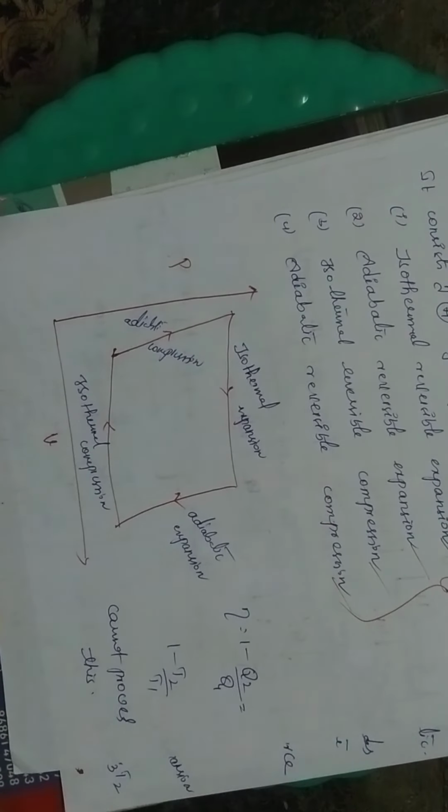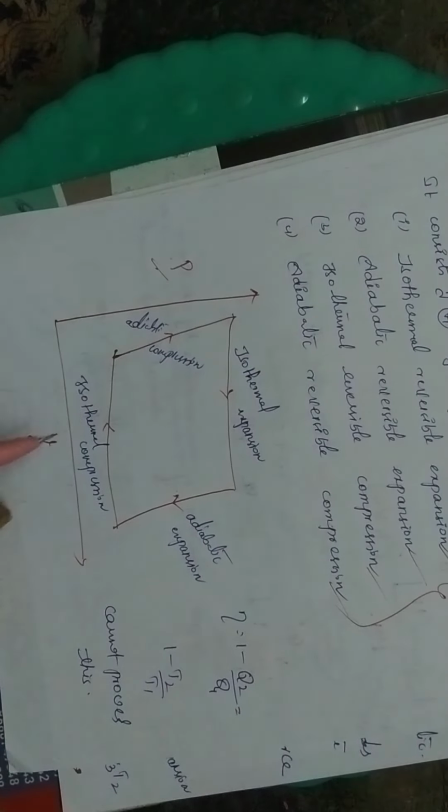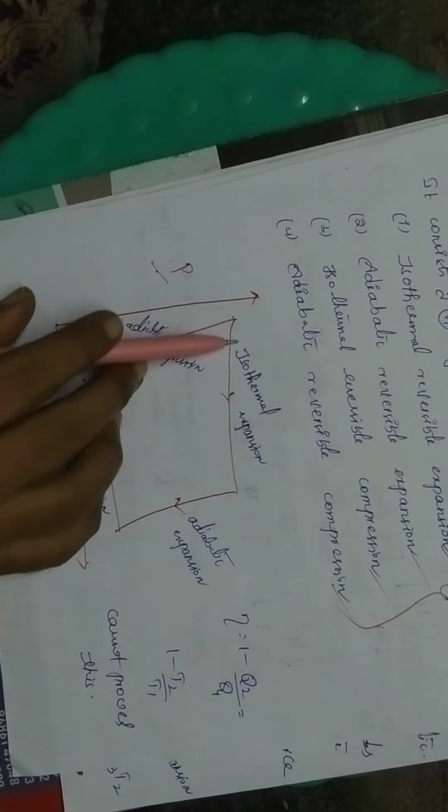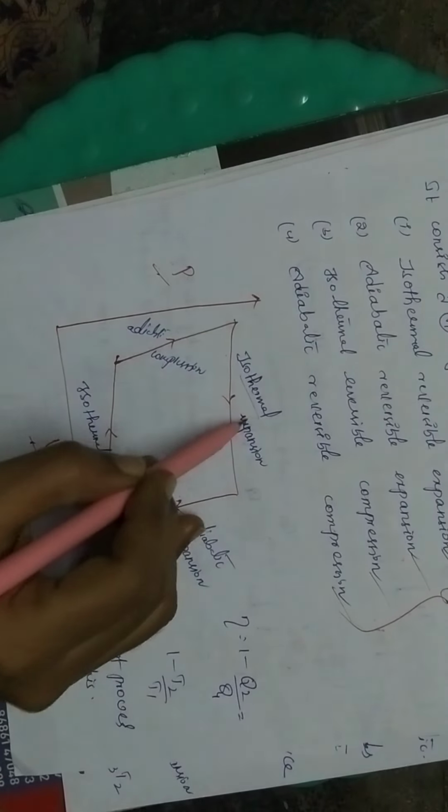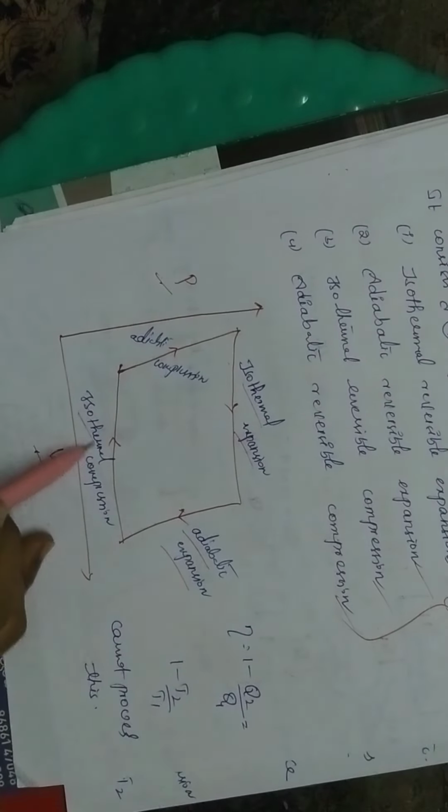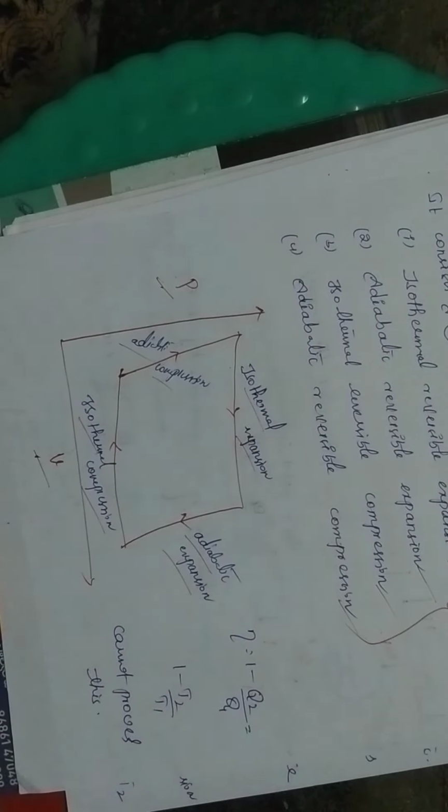Let's see, we know the temperature, we know the curve, that is the PV curve. We are taking pressure on the y-axis and V on the x-axis. So we have 4 processes: isothermal expansion, adiabatic expansion, isothermal compression and adiabatic compression. Let's see one by one.